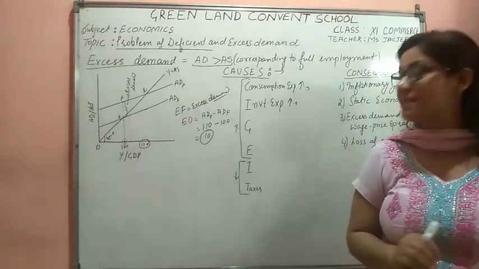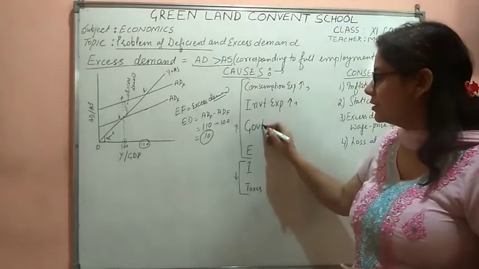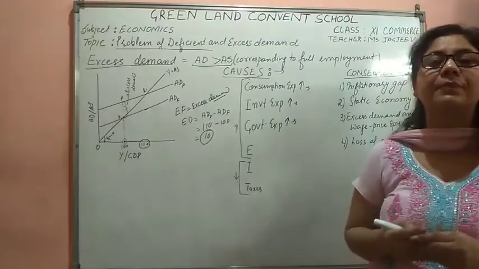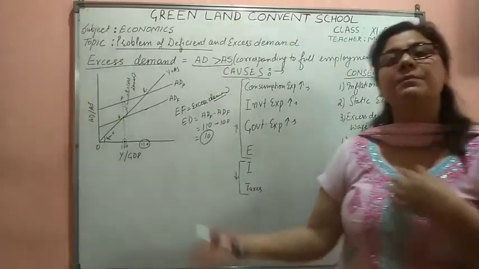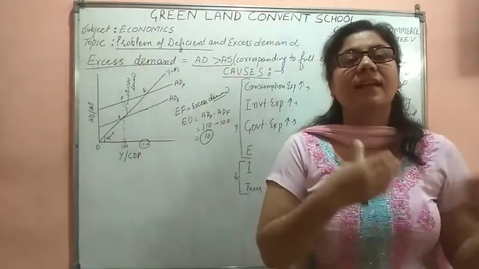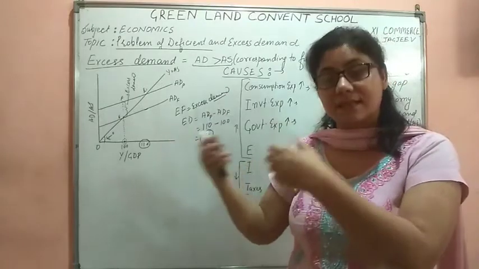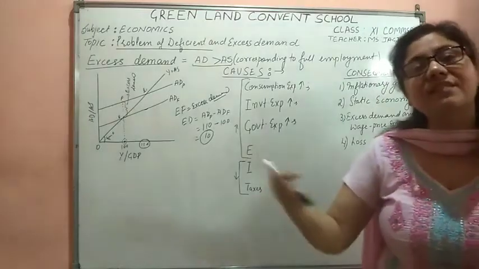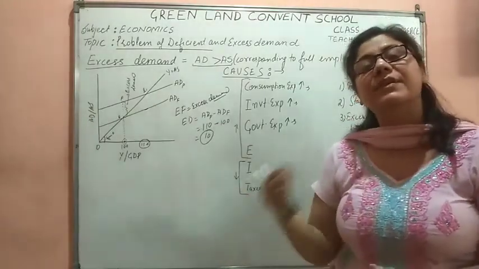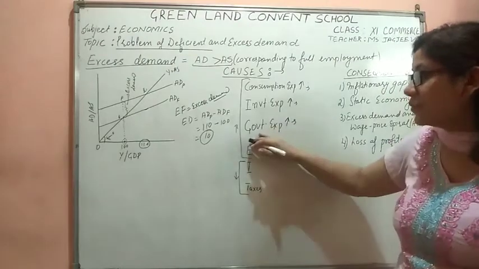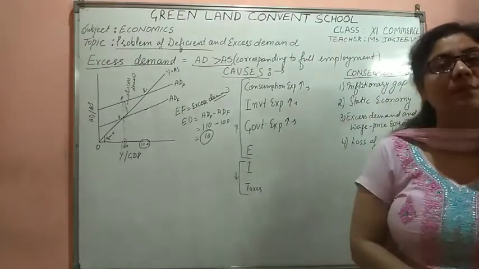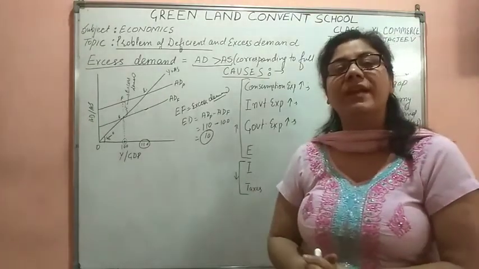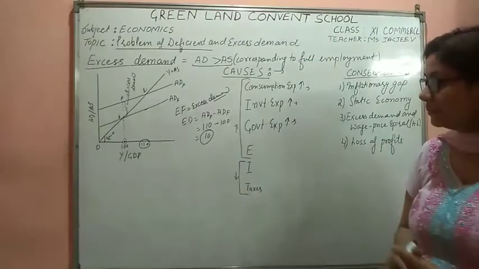propensity to consume. Similarly, when we say government expenditure rises, now after the elections, what happens? The government has promised the people that we would be doing this, this and this. You just fulfill their promises. Now they will be doing more expenditure. To increase the welfare of the people, the government is doing more expenditure. That's why the government expenditure might rise in the economy. As a result, when the government expenditure will rise, we would be having more aggregate demand in the economy.